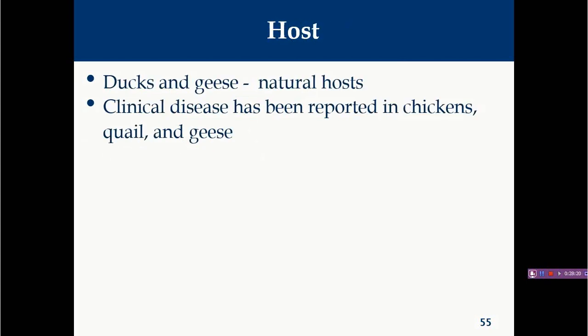Now the host. Ducks and geese are the natural hosts for egg drop syndrome 76, but clinical disease has been reported in chickens, quails and geese. Clinical disease means a decrease in egg production, particularly at the time of peak, and you will also find some soft-shelled or shell-less eggs in layer birds.